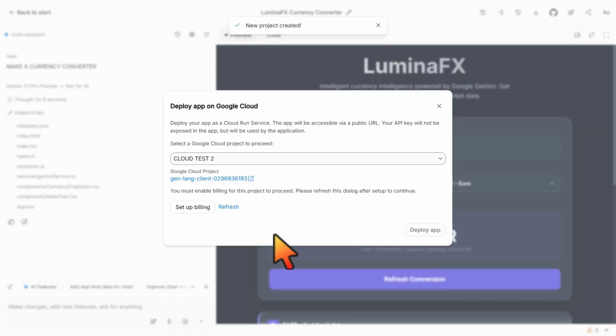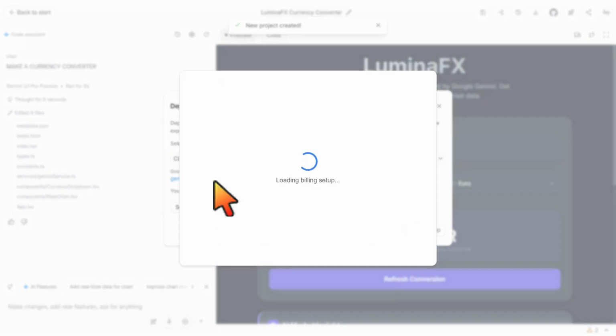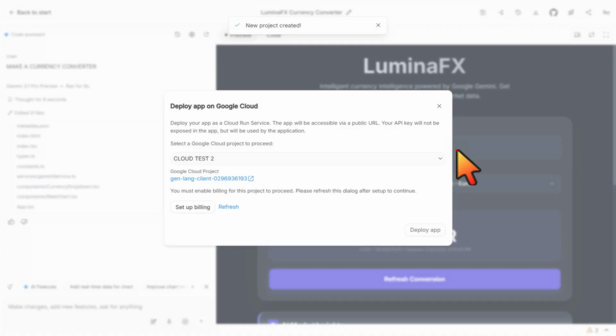Before you can proceed, billing must be enabled for the project. Click Set up Billing and follow the steps to agree to the terms, provide a payment method, and link it to your project. After the billing setup is complete, refresh the dialog to continue. Once your project is fully configured and billing is enabled, click Deploy App again.